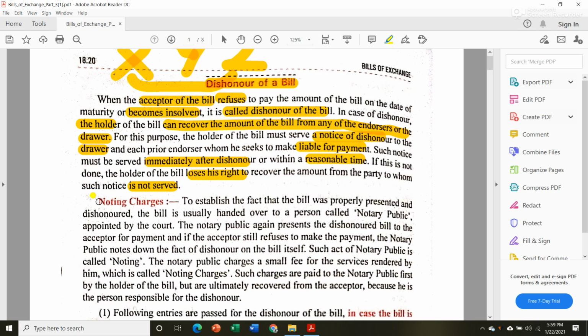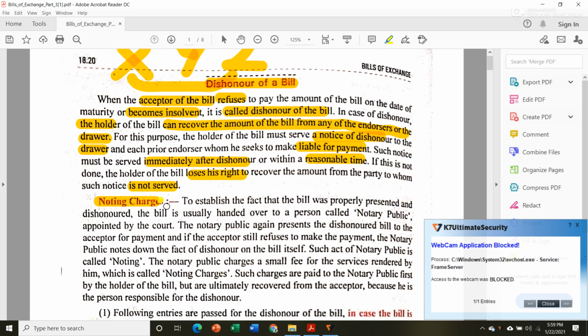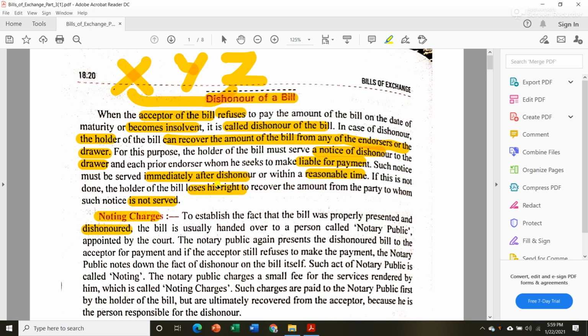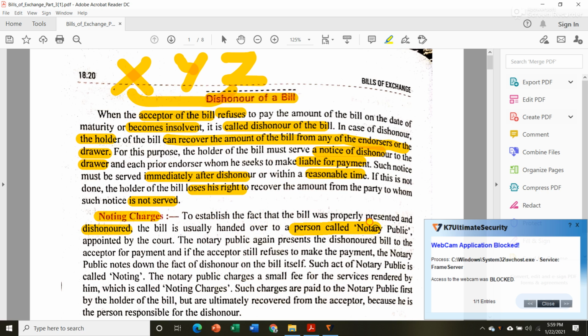Now there is another term that you have to understand, which is noting charges. Let us see what is meant by noting charges. To establish the fact that the bill was properly presented and dishonored, in this example, to show that Mr. Z genuinely and in good faith presented that bill to Mr. Y, and after that Y denied making the payment, that bill is usually handed over to a person called a notary public.